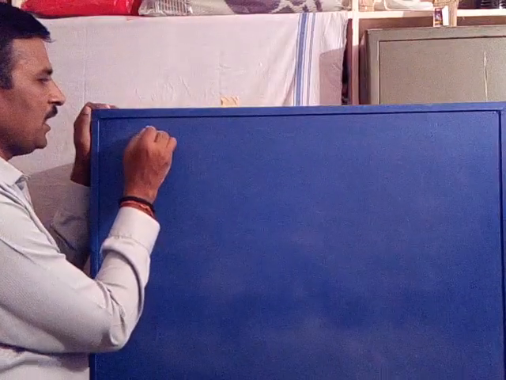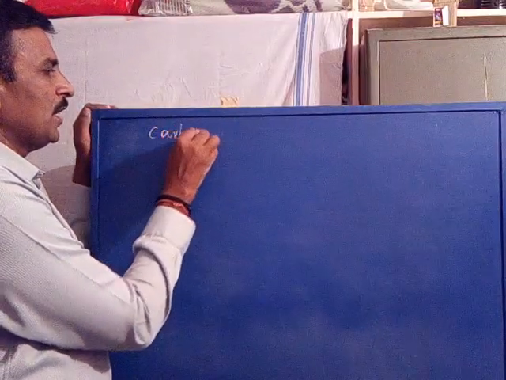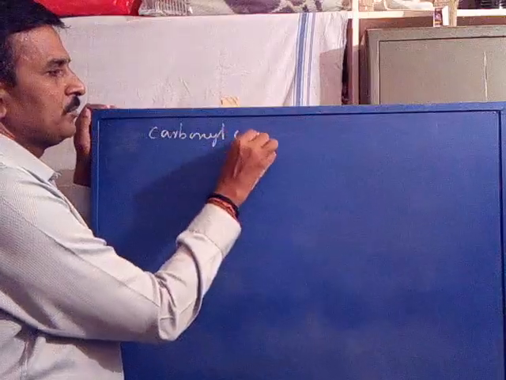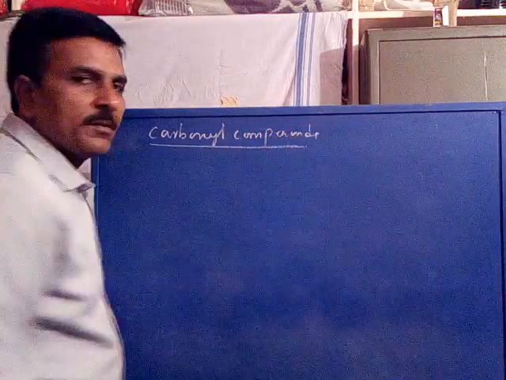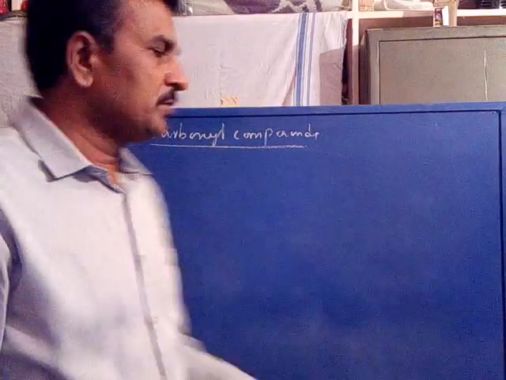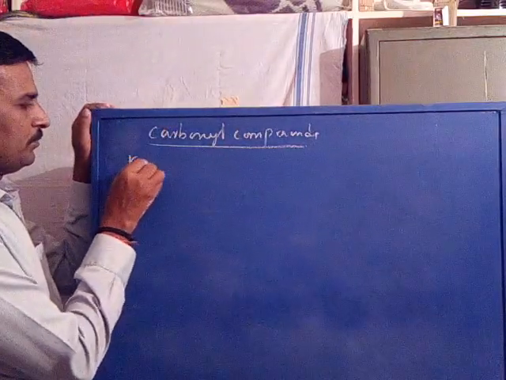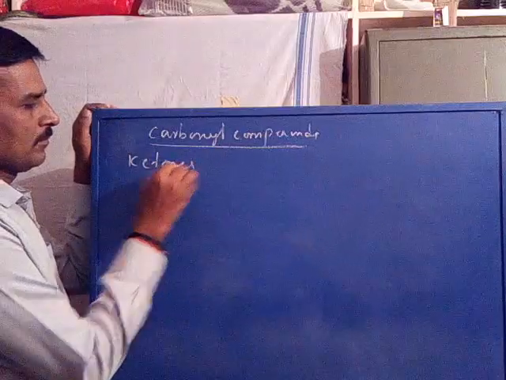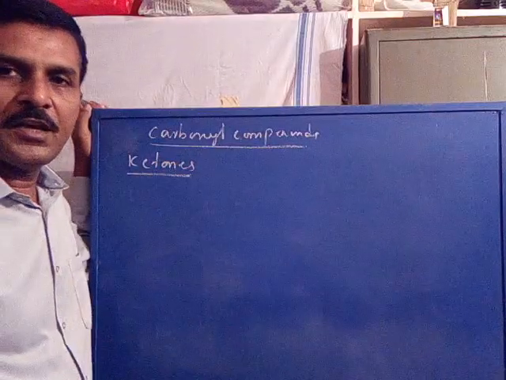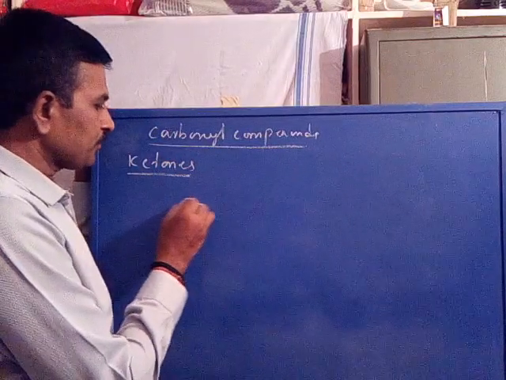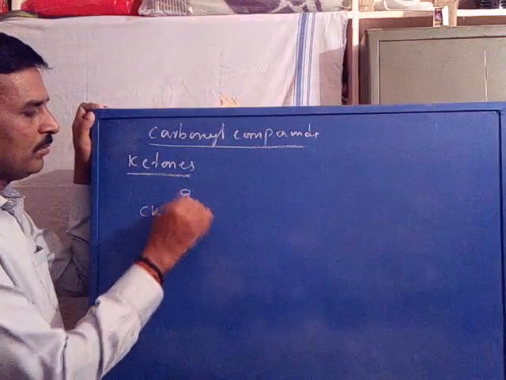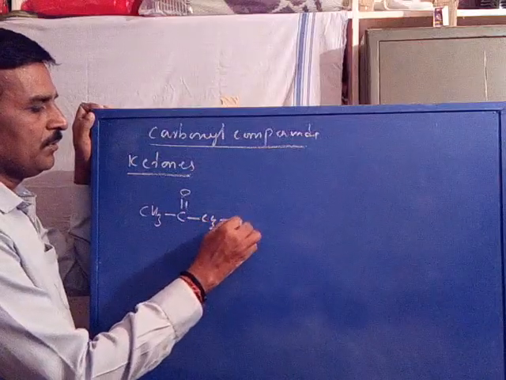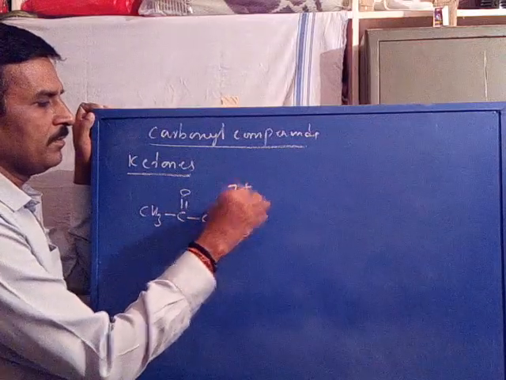Now, the fragmentation process of ketones, carbonyl compounds. Fragmentation in carbonyl compounds, ketones. Now an example: butanone, CH3-C=O-CH2-CH3, molecular ion.